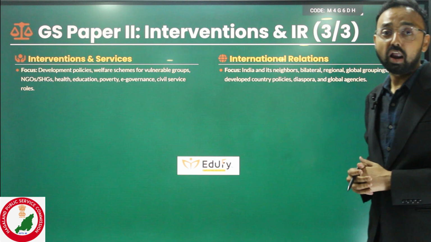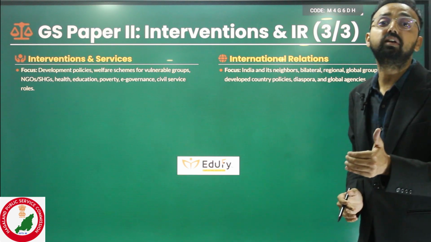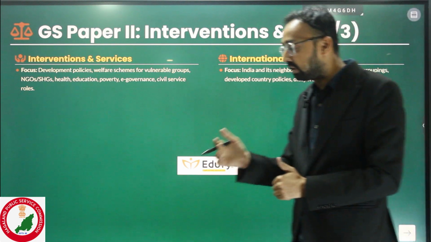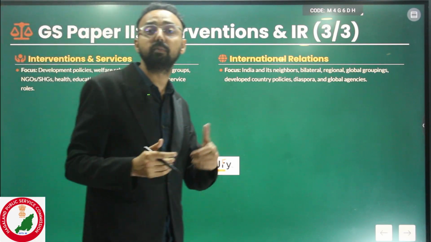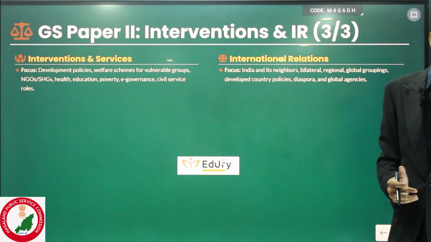International relations. Now GS paper 2 will cover international relations, like India's relations with neighbor countries, India's relations with multiple groups like BRICS, like SAARC, like Quad.